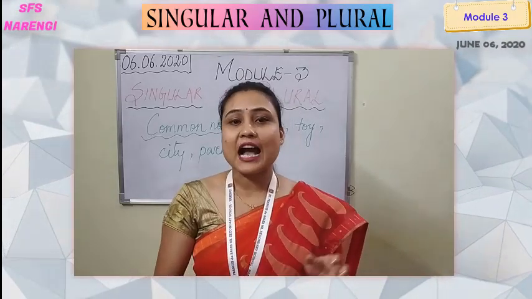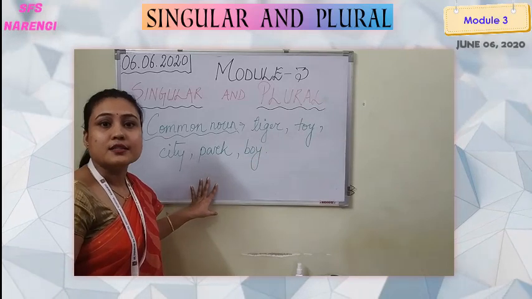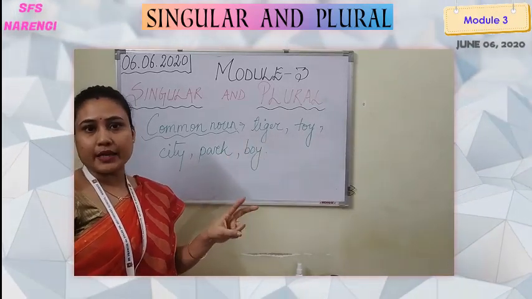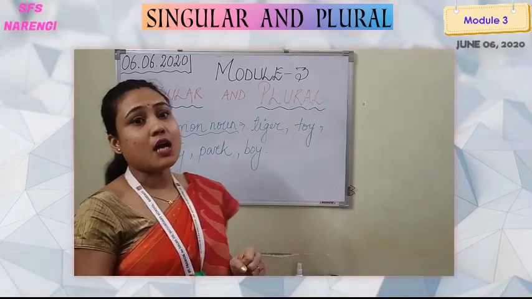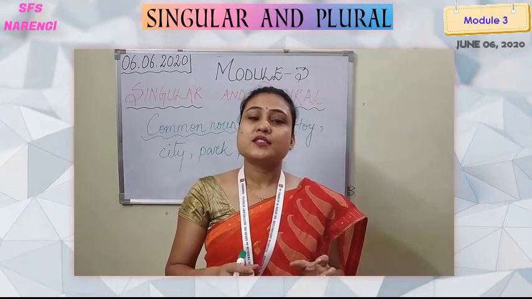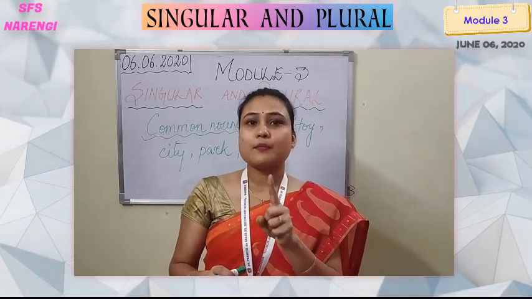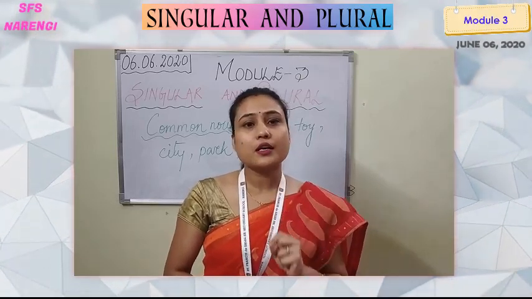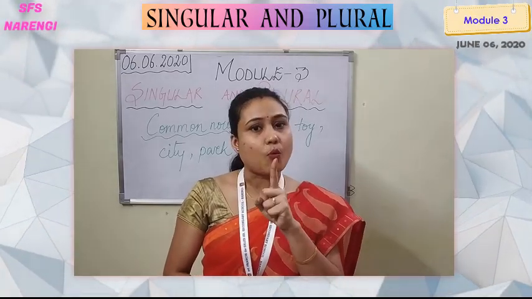The nouns that I have written on the board are all singular, as each denotes only one person, place, animal or thing. So what are singular nouns? Singular nouns are the names of a person, place, animal or thing which are in singular number, or you can say singular means one.